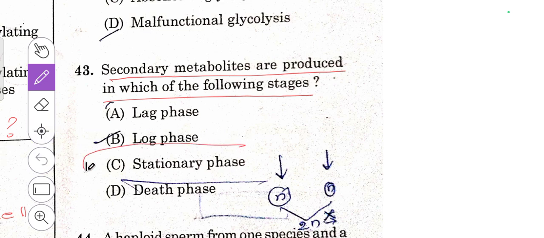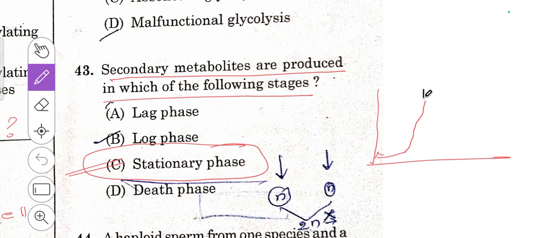That is during the stationary phase. This is lag, log, and stationary phase. During this stationary phase, we'll come across the production of secondary metabolites by the bacteria in a colony. So C is the right answer.